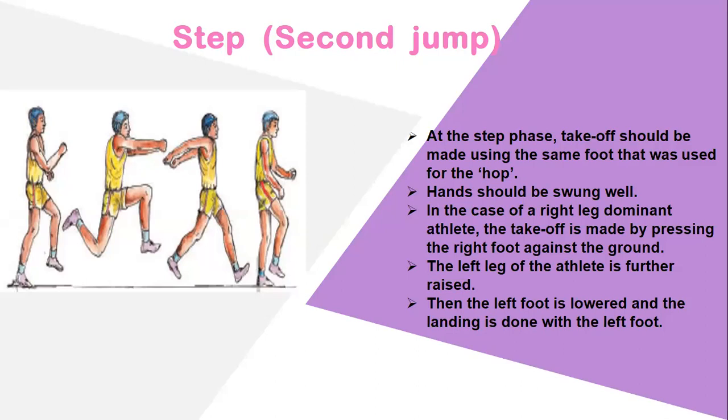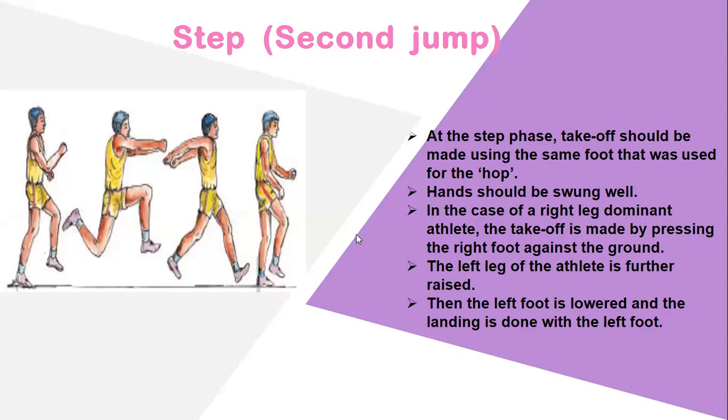right foot against the ground. Right. Next thing, again last they are telling the left leg of the athletic is further raised. Right.